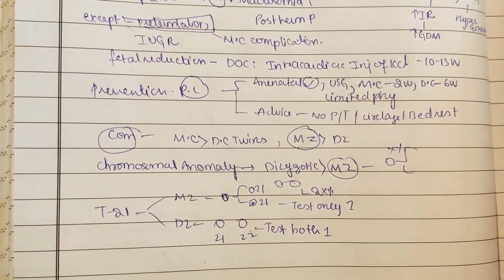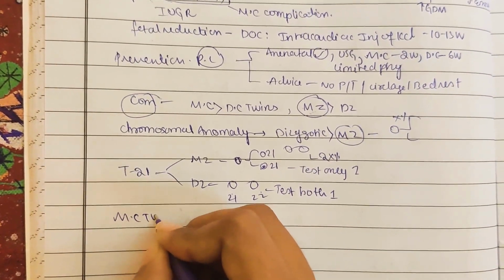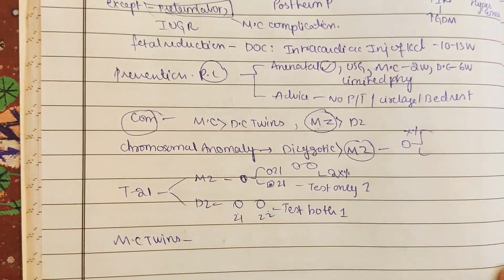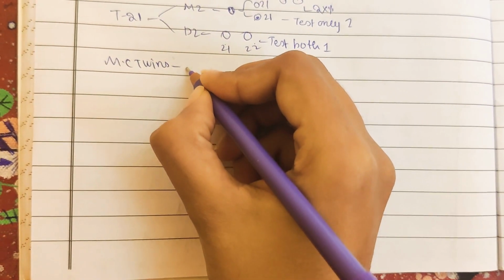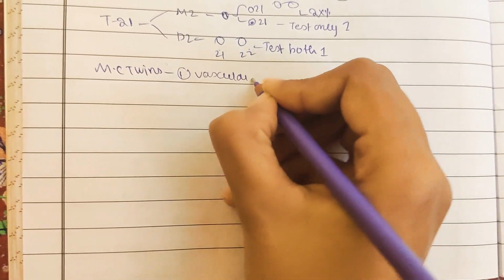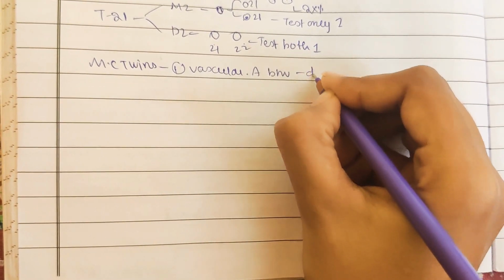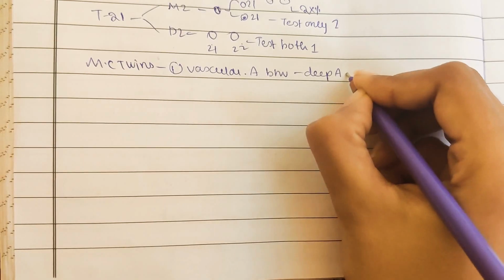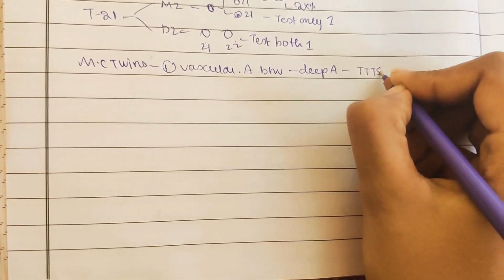Okay, now coming to complications of monochorionic twins. Especially in monochorionic twins, as we said in the earlier video, the prognosis is bad. The first one is vascular anastomosis between twins. In case of deep anastomosis, they have TTTS, twin-to-twin transfusion syndrome, right?